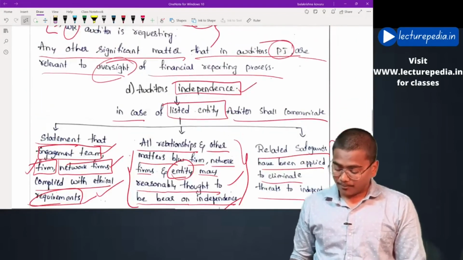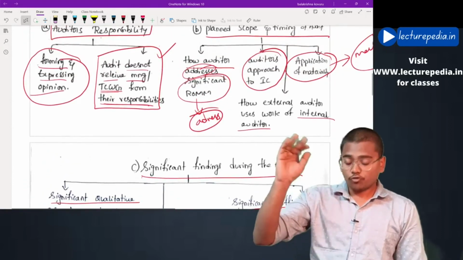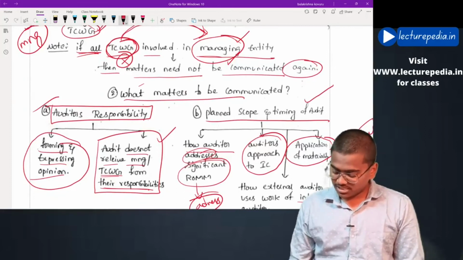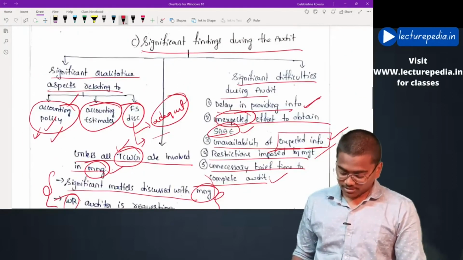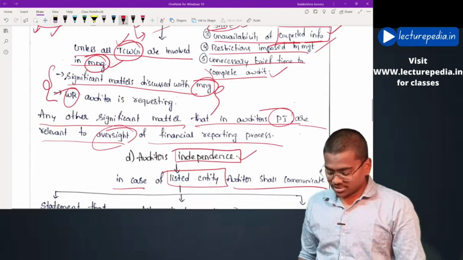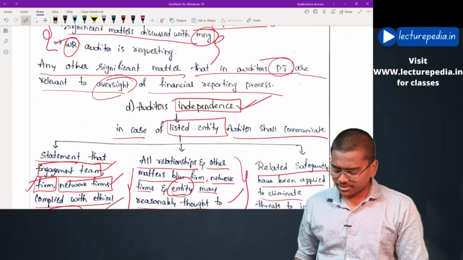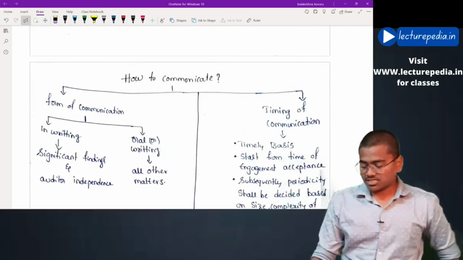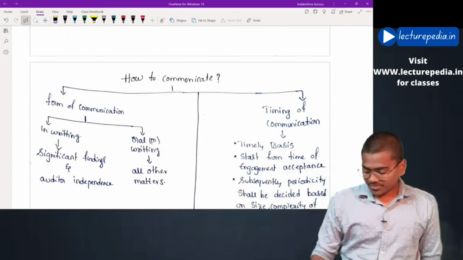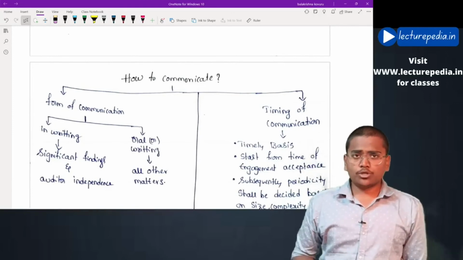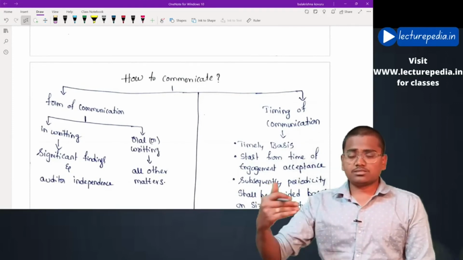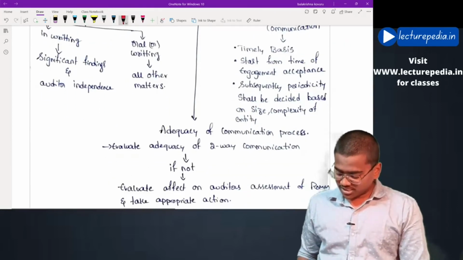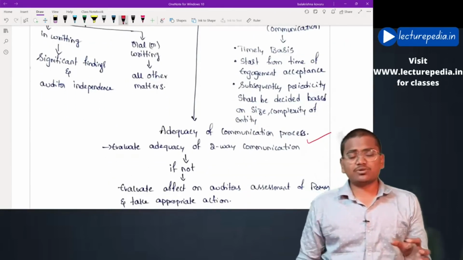We have discussed what are the matters to be communicated. There are 4 matters to be communicated: first, auditor's responsibility; planned scope and timing of audit; significant findings during the audit; and auditor's independence. These 4 aspects have to be communicated to those charged with governance. Now, how to communicate? Under how to communicate, there are 3 sub parts: form of communication, timing of communication, and checking whether the communications were adequate or not.